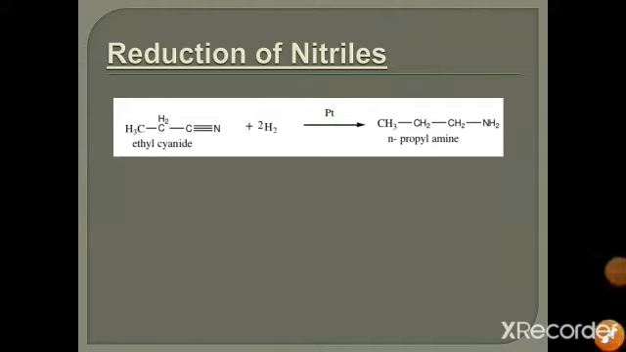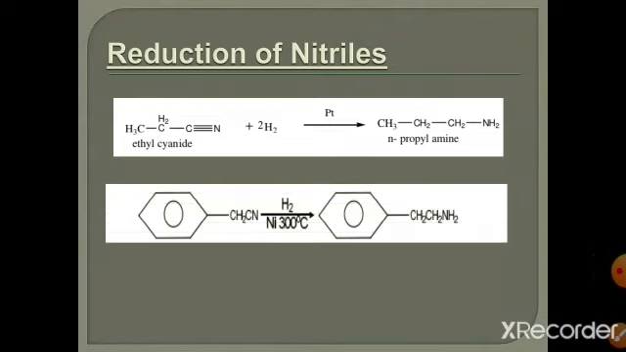The most important thing in this reduction is that in this reaction the number of carbon atoms is increased. If we start with ethyl cyanide, in the product we get an increase in carbon chain and we form propylamine. If we have aryl cyanide or aryl nitrile, where a benzene ring is present, then in the presence of nickel catalyst, it is converted into aryl amine. So in this reaction, one carbon atom is increased from the starting material.